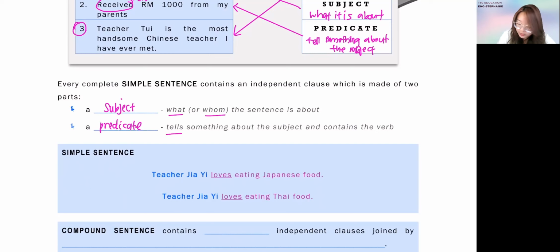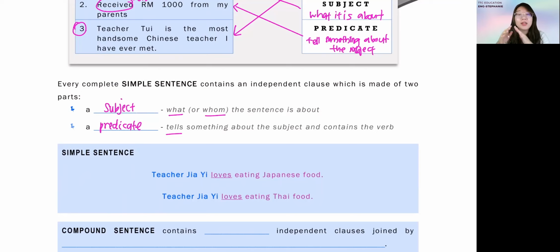Okay, so this is a very simple sentence and it is an independent clause. When we talk about independent clause, it means that it is complete, there is a subject, there's a predicate, and by looking at that sentence only, you will be able to understand what it is about and what it is trying to tell you. So this is called a complete sentence, independent clause.